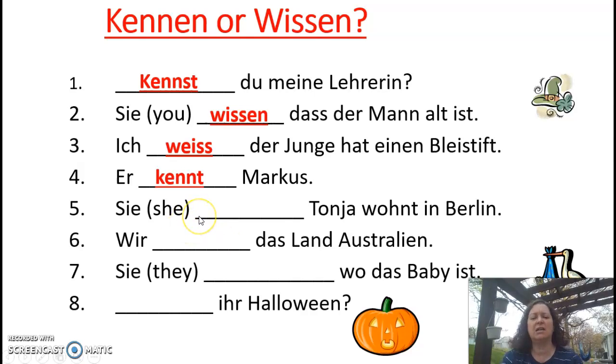Sie blank Tanja wohnt in Berlin. Sie weiß, Tanja wohnt in Berlin. She doesn't know Tanja. She knows that Tanja lives in Berlin. Whether she knows Tanja or not, we don't know.